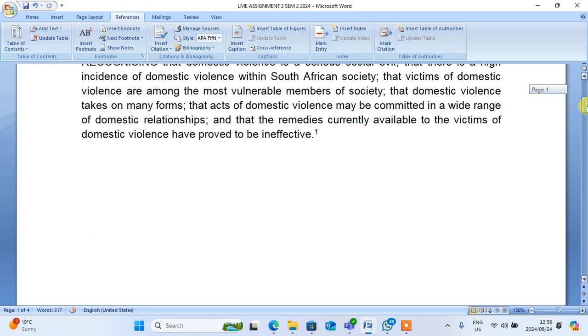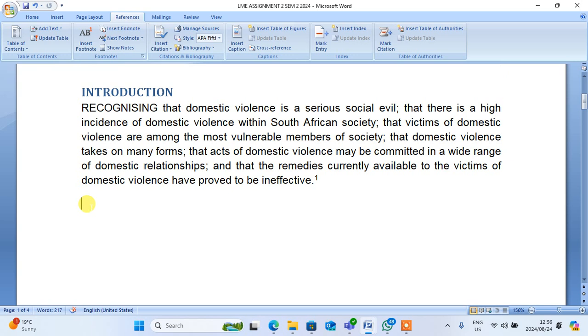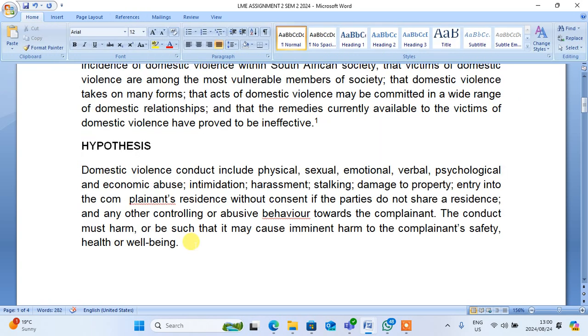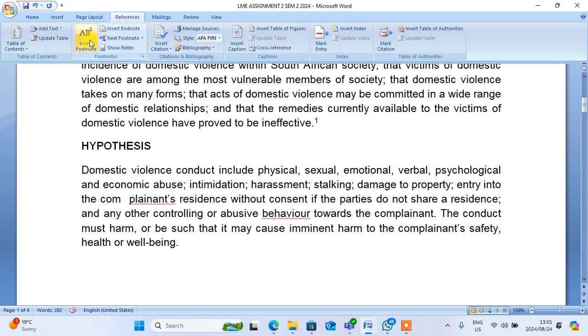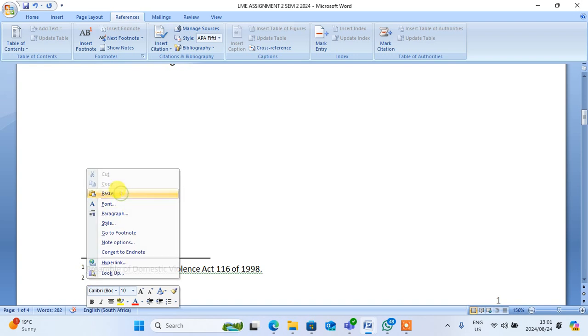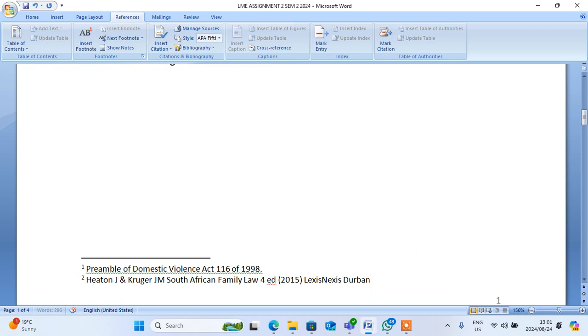Hypothesis. We must include it here because hypothesis is number 3. Remember that the hypothesis is a statement that you want to prove, which has not been proven. So you state that domestic violence conduct includes physical, sexual, according to that book. Then of course we have to include the footnotes as we have been doing. Then we come here and say Juta, Lexinas, 4th edition, page number.